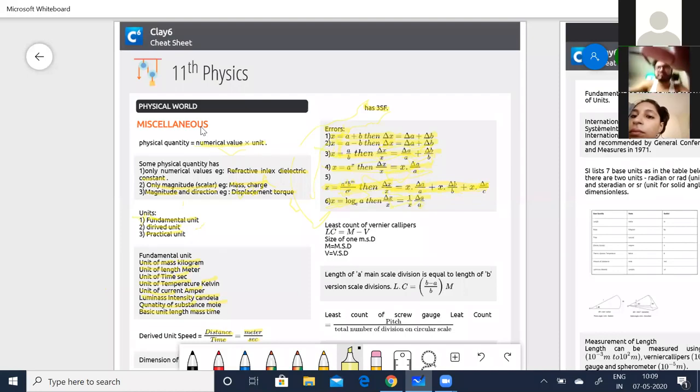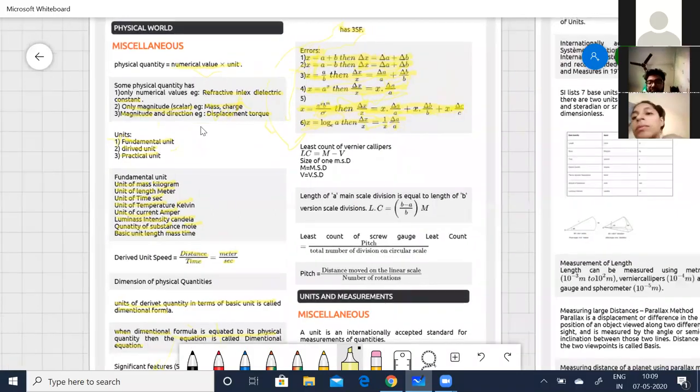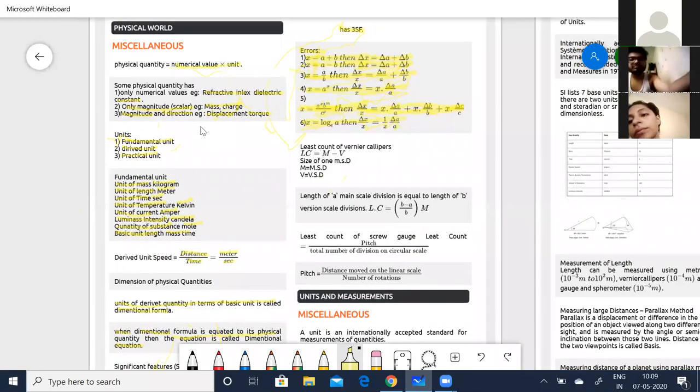Okay, in your 11th class, you would have done practicals on vernier calipers, screw gauge and everything. Let us now see how to calculate the least count in vernier calipers. So least count is equal to the main scale division minus the vernier scale division. So the size of one main scale division, you write it as M is equal to MSD and B is equal to VSD. Okay. So the length of A main scale divisions is equal to the length of B vernier scale divisions. So the least count is equal to B minus A by B times M. Okay. B minus A by B times M.